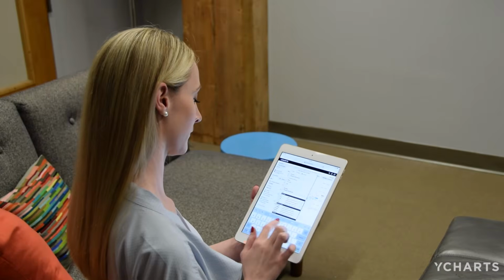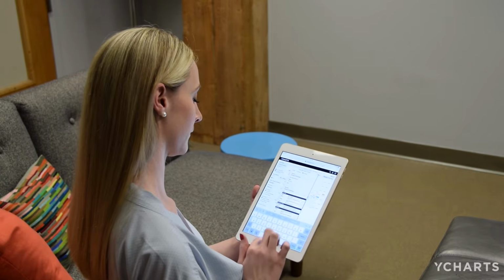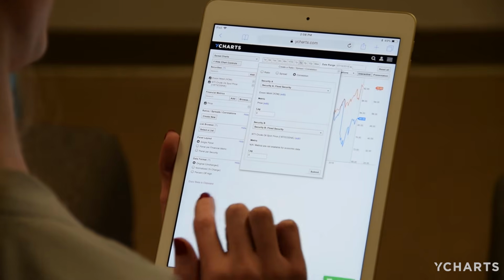It's all of that data that adds value, but the tools that we have that make that data accessible is what really allows our clients to leverage that data to make better investment decisions, really regardless of what their investment philosophy is. At YCharts, we believe you should not need a PhD in algorithmic trading to make a smart investment